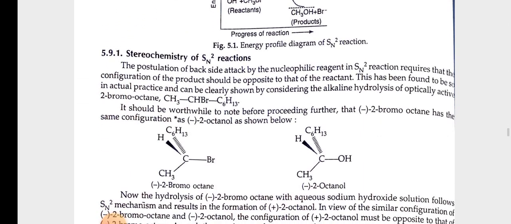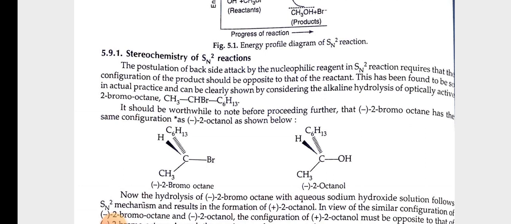Stereochemistry of SN2 reaction. The postulation of backside attack by the nucleophilic reagent in SN2 reaction requires that the configuration of the product should be opposite to that of the reactant. This has been found to be so in actual practice and can be clearly shown by considering the alkaline hydrolysis of optically active 2-bromo-octane, CH3CHBrC6H13.